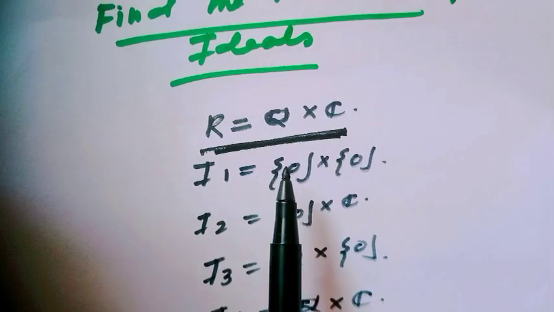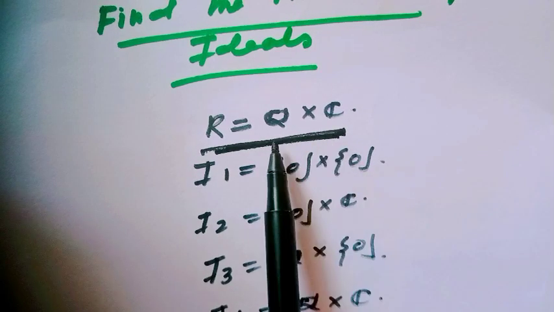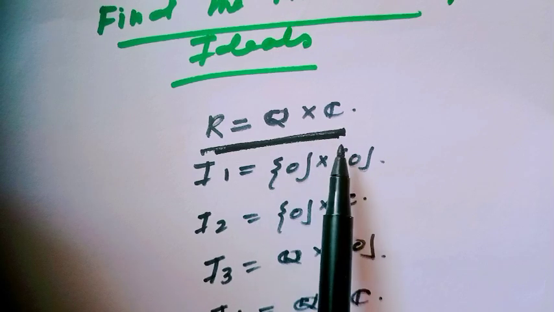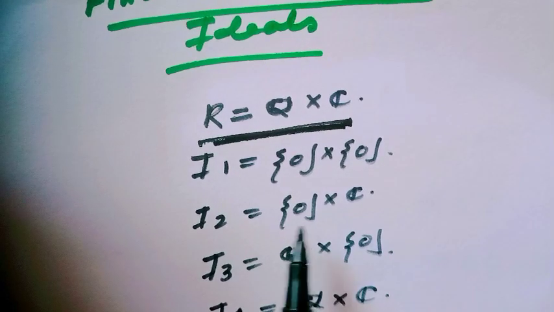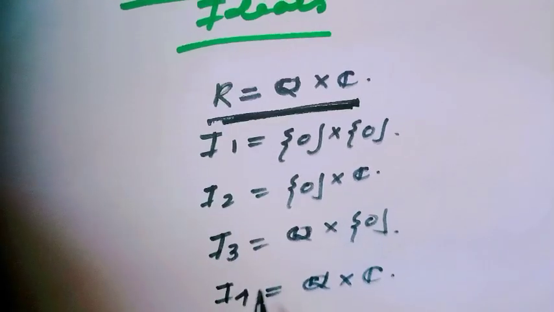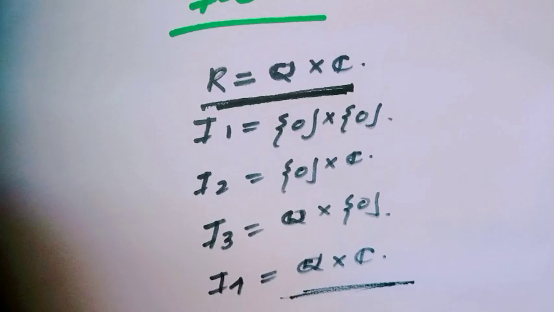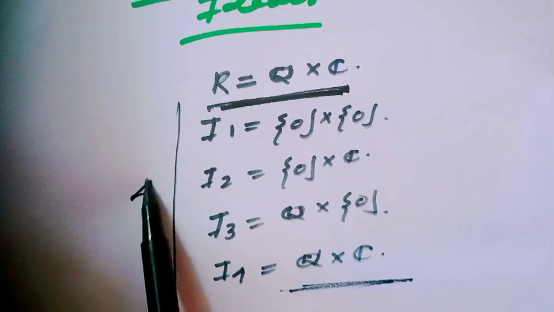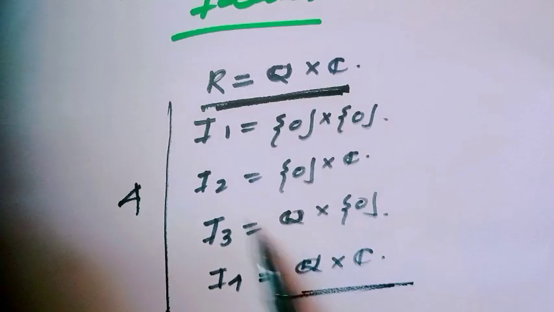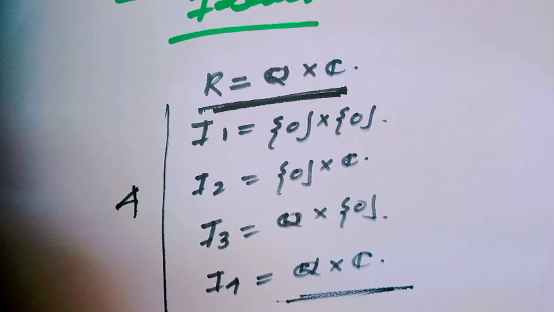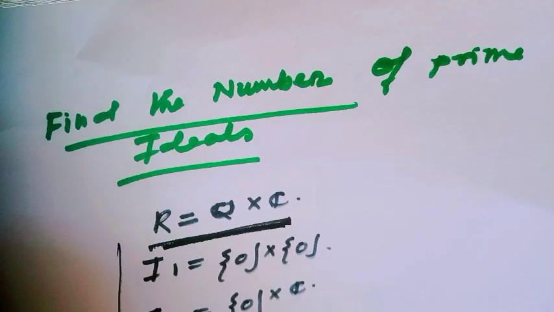We all know, since Q and C are both fields, the ideals in Q × C would be I1 = 0 × 0, I2 = 0 × C, I3 = Q × 0 and I4 = Q × C. These are the 4 ideals, and I had discussed this part elaborately in my earlier video. Today's question is the number of prime ideals.